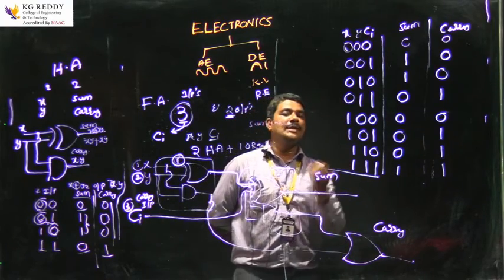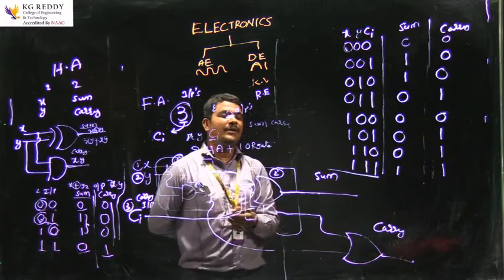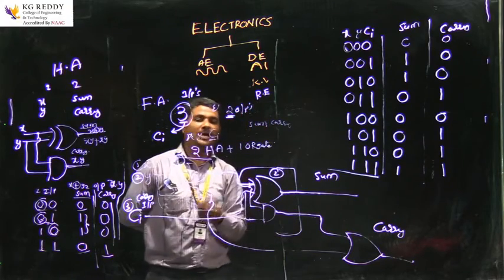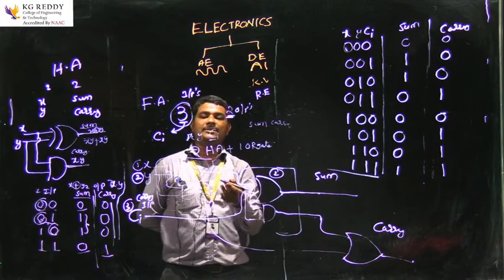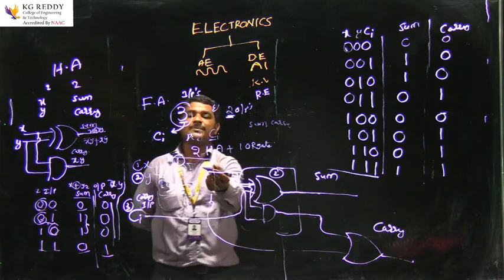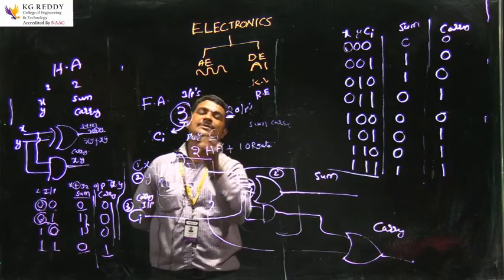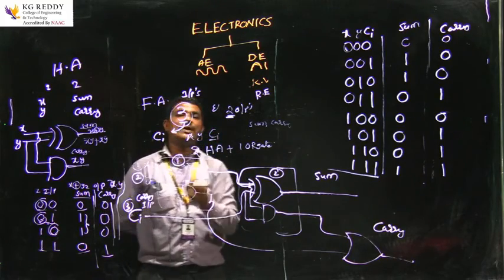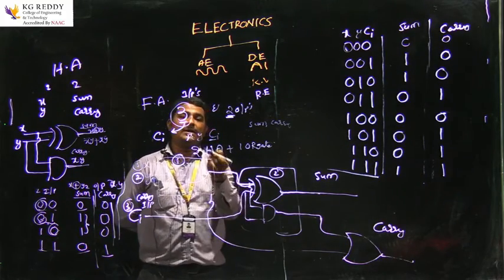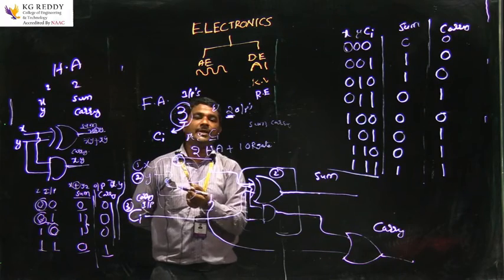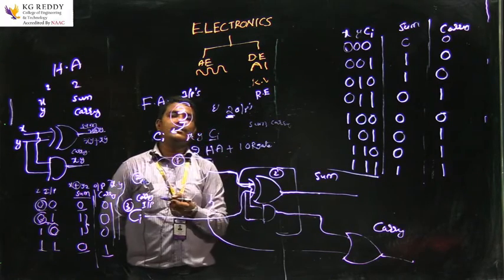We can design half adder and full adder with the help of logic gates. There are basic gates, universal gates, and special gates. I am taking the special gate: the exclusive OR gate is a special gate, which we can take as having special features. The exclusive OR gate gives the sum expression, and the AND gate gives the carry expression.